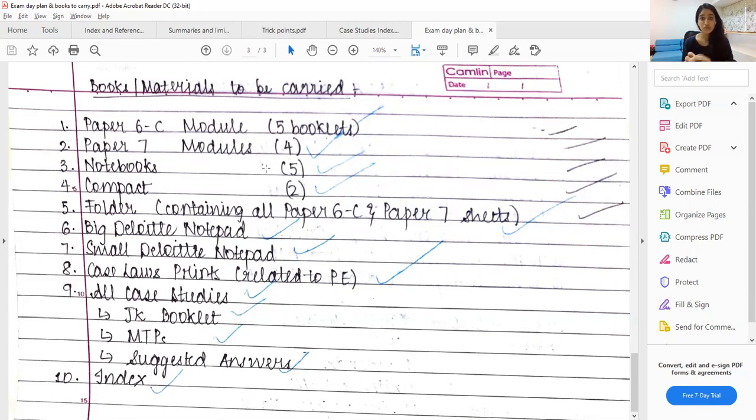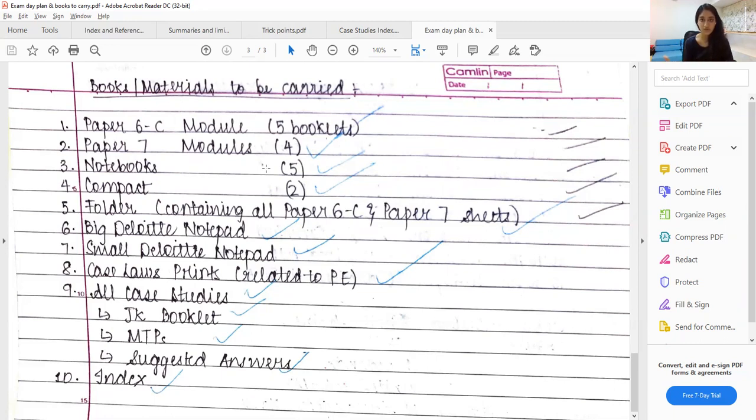But do not waste a lot of time reading the case studies too much, because that will take more than half an hour, and you cannot afford to spend that much time just reading the case studies in the beginning to make a decision. So essentially in around 20 minutes, even if you do not cover all the case studies in 15 minutes, 20 to 25 minutes should be enough, where you decide the order and eliminate one case study, and then you start solving.